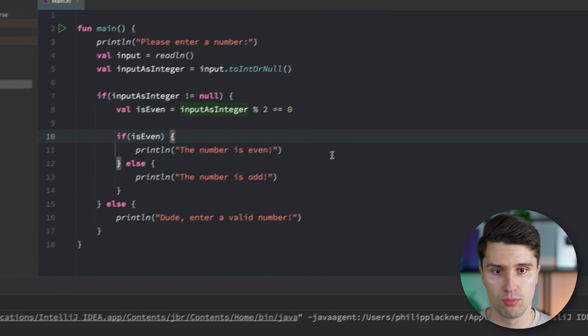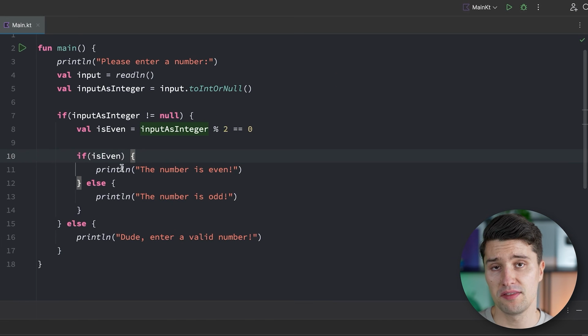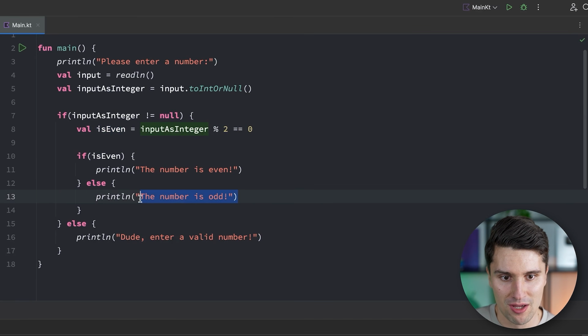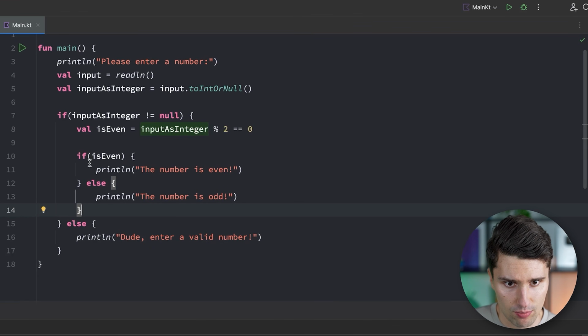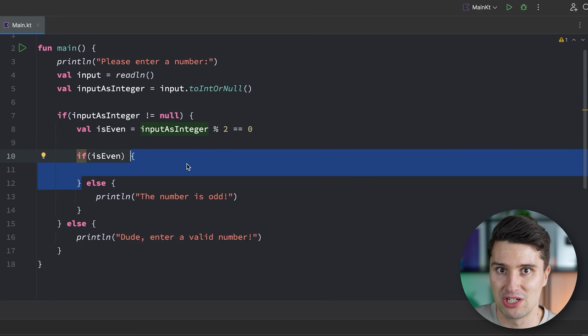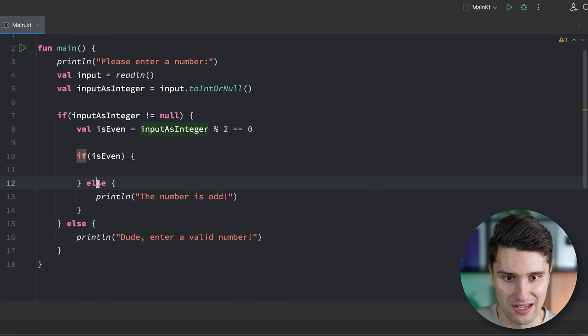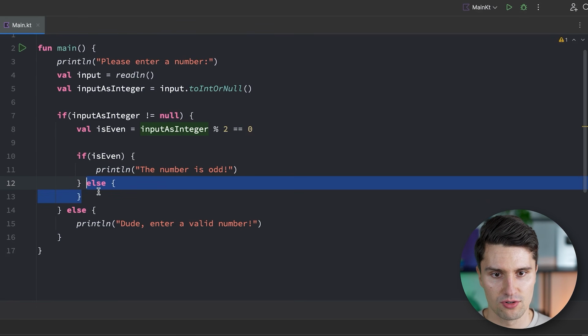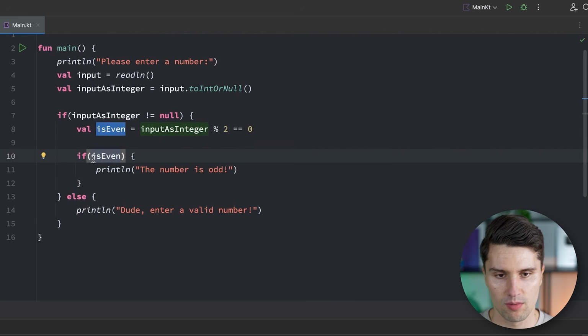And by the way, something you can do with booleans that I also haven't covered yet is you can negate them. Because of course, if you have a certain boolean and we want to execute code in this example, if that boolean is not even, so if it's odd, but we've saved the information whether the number is even. Of course, we could do it with this else condition here, which would allow us to print something if it's odd. But let's say we only want to print one case. We only want to print the odd case. So we don't want to print if the number is even. So of course we could remove this, but then we would have this ugly empty if body, which actually doesn't do anything, just in order to be able to have this else condition to print if the number is odd. That's of course not necessary. We can move this in here, remove the else condition, and simply negate this Boolean condition by prepending it with an exclamation mark.